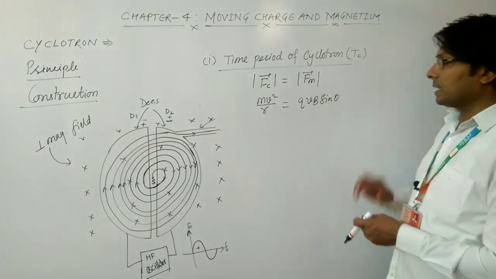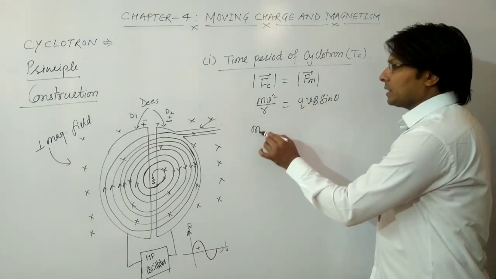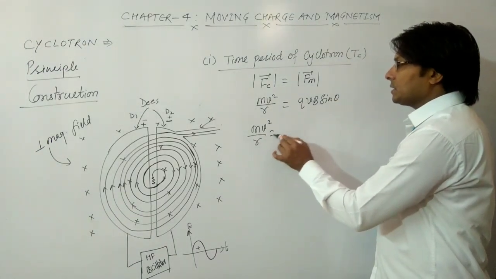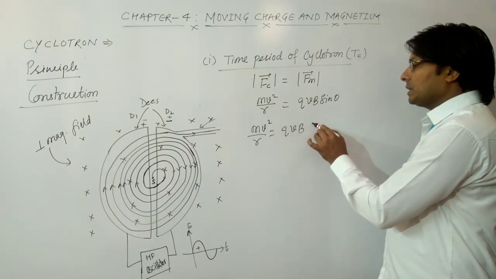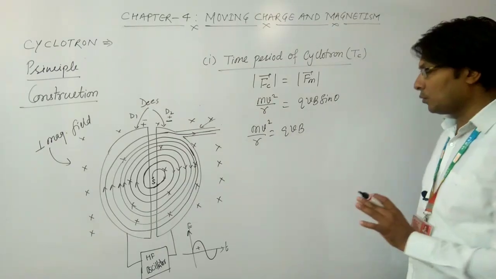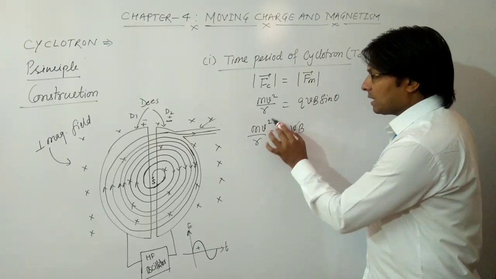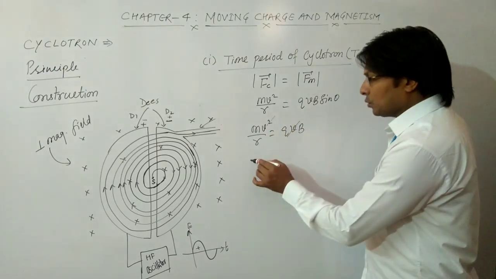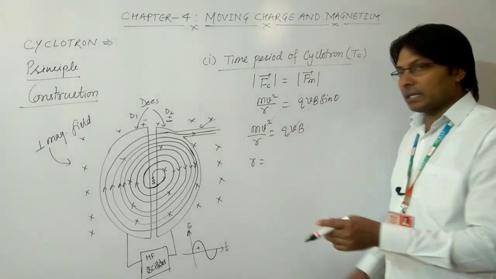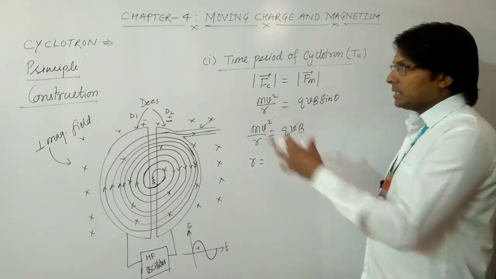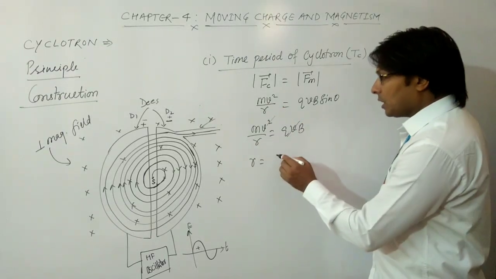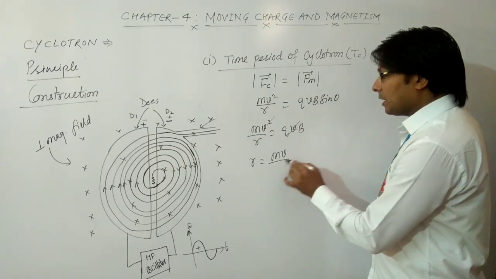So mv squared upon r equals qvB sin 90, which becomes 1. Now this v will cancel out with the v squared, so we derive the formula for the radius, and thereafter we will use it in finding the time period. So r can be written as mv upon qB.